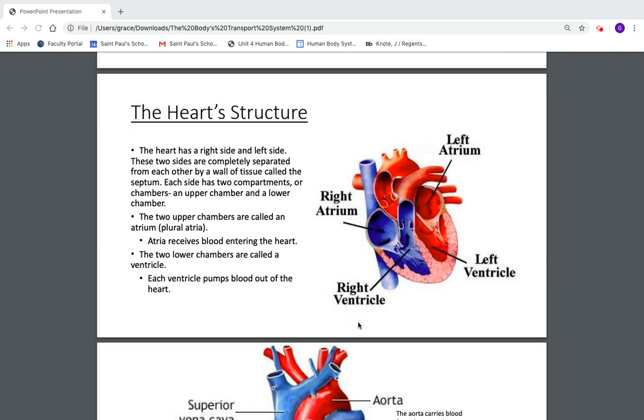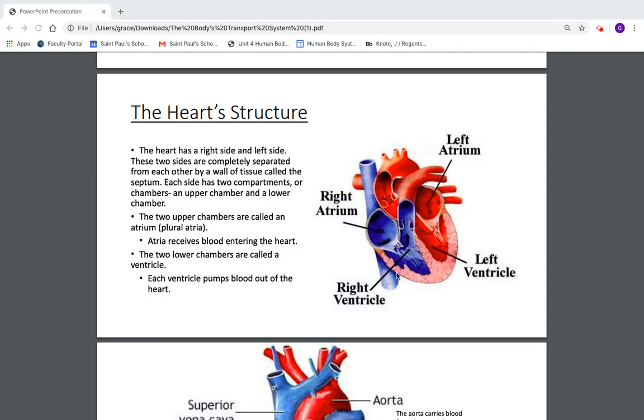The heart's structure. The heart has a right side and a left side. These two sides are completely separated by a thick wall of tissue called the septum. It's important that the left side and the right side are separated because the left side of the heart contains oxygen-rich blood, while the right side of the heart contains oxygen-poor blood.